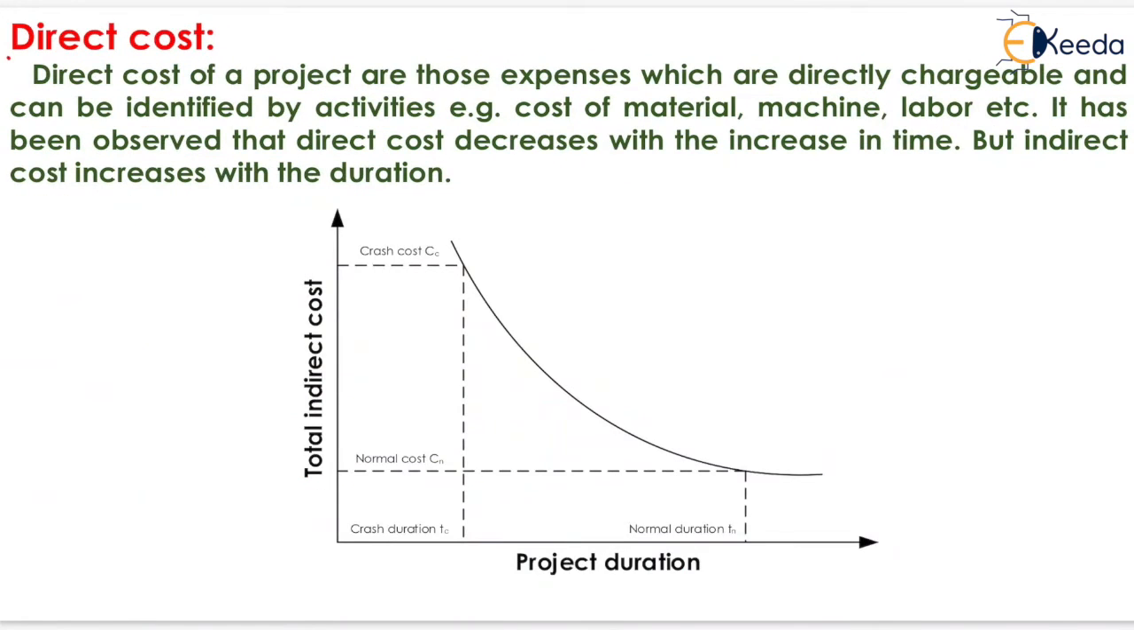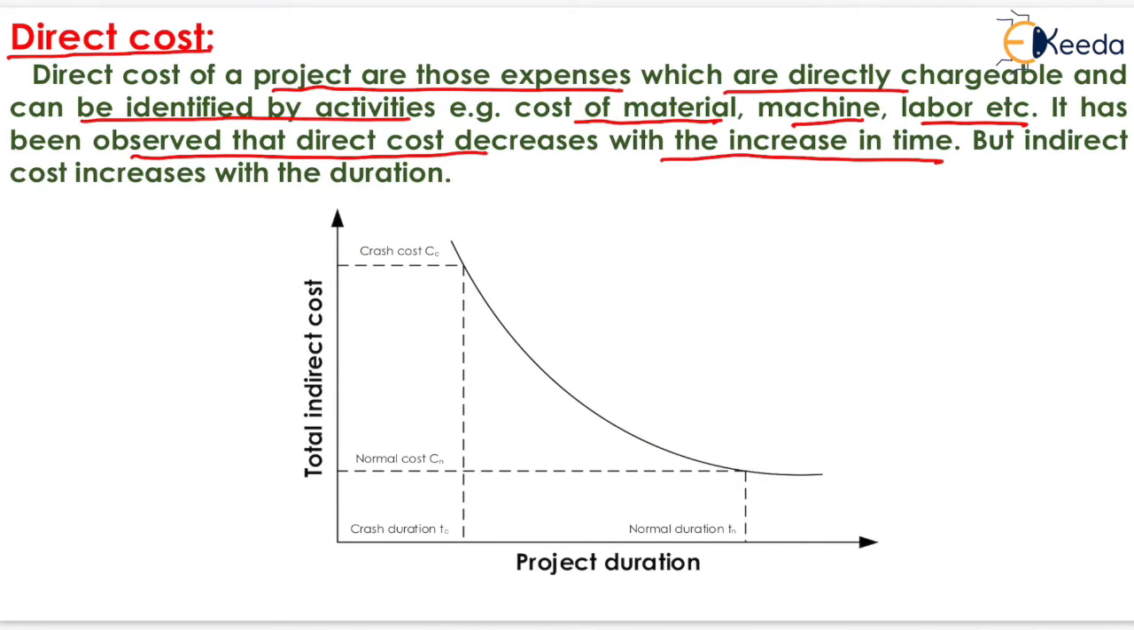The next one is the direct cost. Direct costs of a project are those expenses which are directly chargeable and can be identified by activities, for example, cost of material, machine, labor, etc. It has been observed that direct cost decreases with the increase in time, but indirect cost increases with the duration. That is, the total direct cost decreases with the increase in time duration, like this.